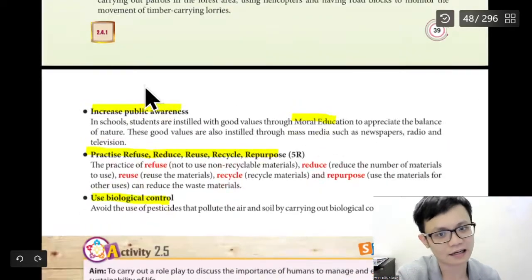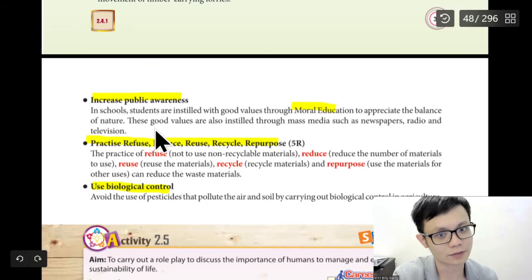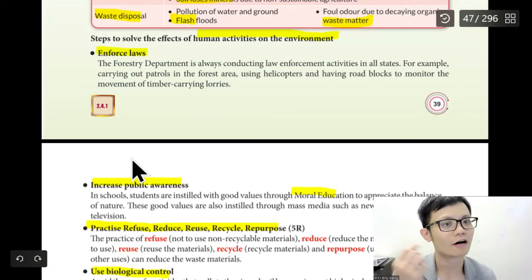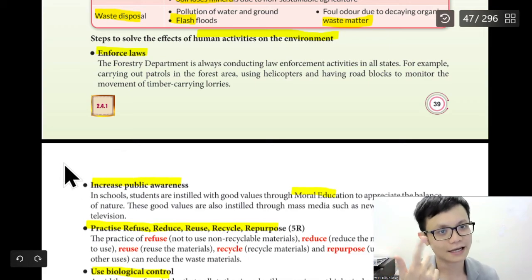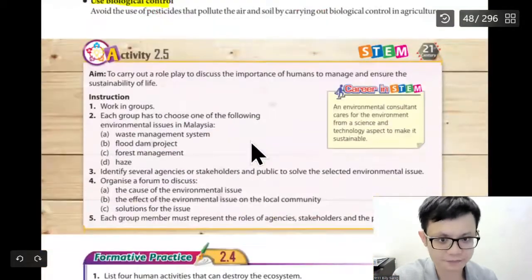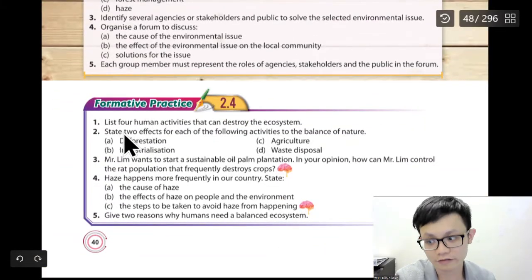This is a common thing lah. Memorize it and you won't go to waste. One stone kills two birds. This will help in your science. It will help in your Malay and English essays, and so on. Formative practice 2.4. Let's do this question.